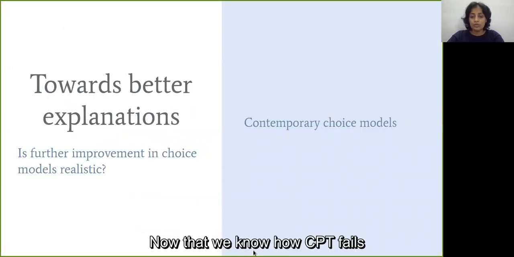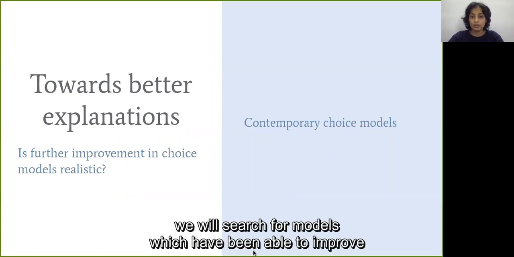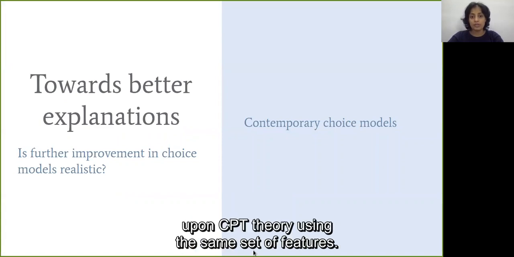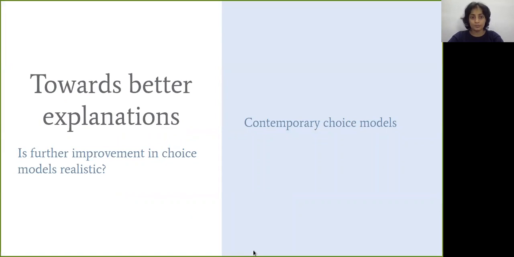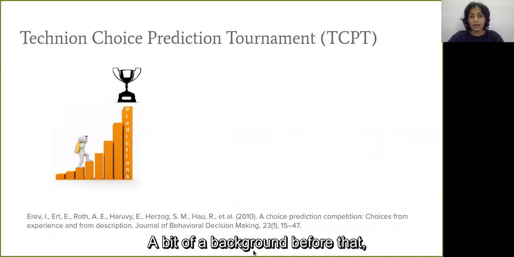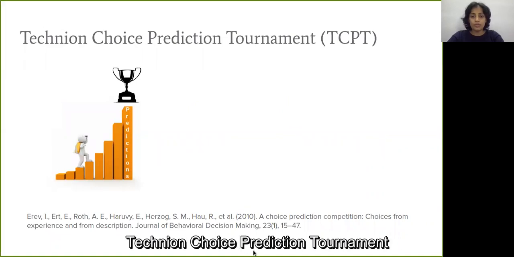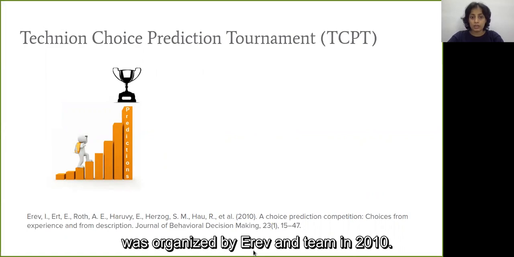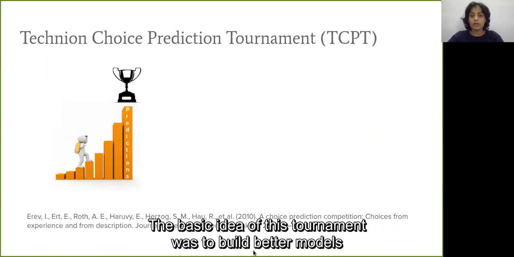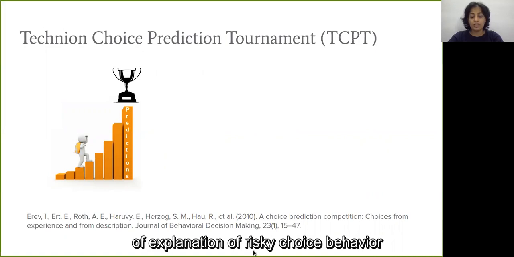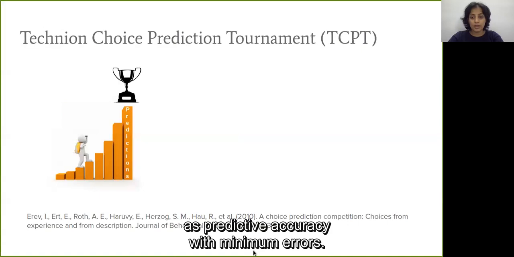Now that we know how CPT fares in explaining choice behavior, we will search for models which have been able to improve upon CPT using the same set of features. A bit of background before that: the Technion Choice Prediction Tournament was organized by Erev and team in 2010. The basic idea of this tournament was to build better models of explanation of risky choice behavior, with the model evaluation criterion being predictive accuracy with minimum errors.